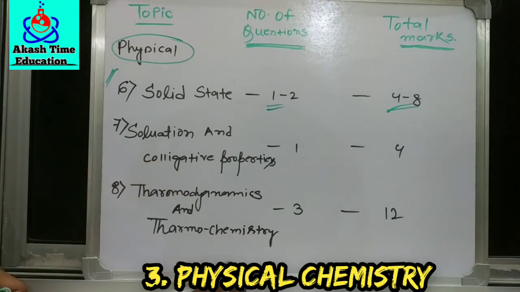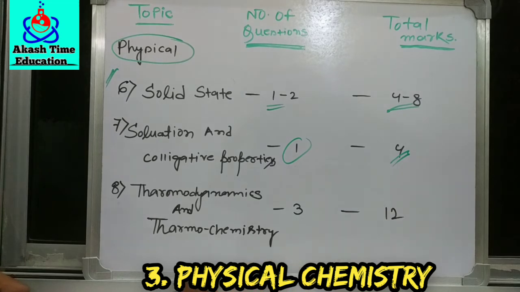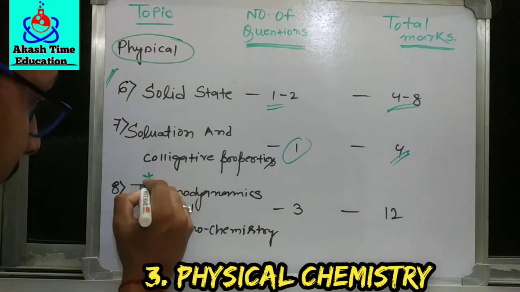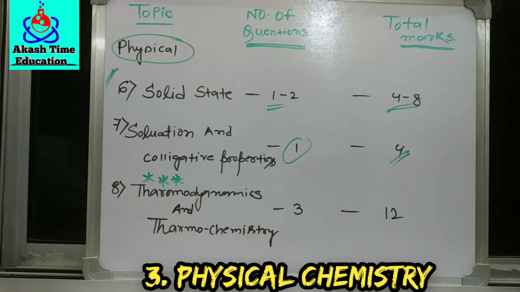Again, for solutions and colligative properties, 1 question of about 4 marks almost comes here. And the last topic, you have to read this topic very carefully. This is once again a 3-star topic. Like electrochemistry, it gives you almost 16 to 20 marks. And this topic, thermochemistry and thermodynamics, also gives you 12 to 16 marks. This topic is also very important.